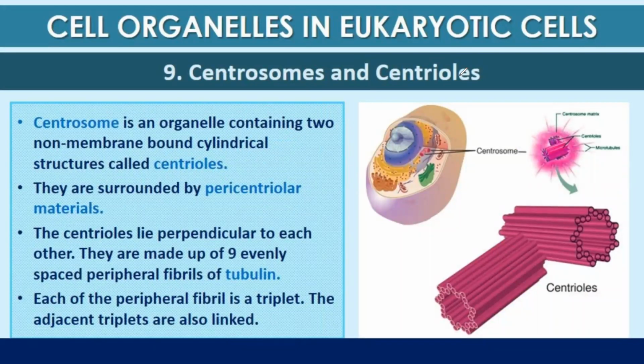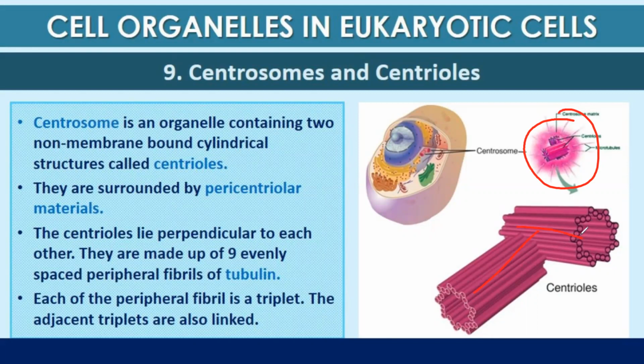Centrosomes and centrioles. A centrosome is an organelle containing two non-membrane bound cylindrical structures which are known as centrioles. They are surrounded by a pericentriolar material. So here you can see they are surrounded by a pericentriolar material. The centrioles lie perpendicular to each other.